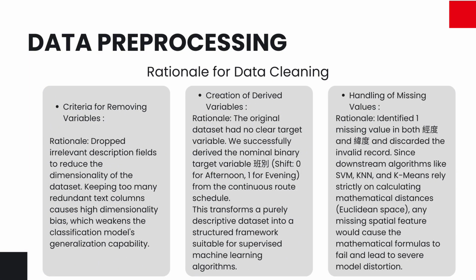I dropped several invariant columns to reduce dimension and prevent future noise. Through this rigorous cleaning and encoding process, I successfully transformed a purely discrete dataset into a structured framework perfectly suited for machine learning.